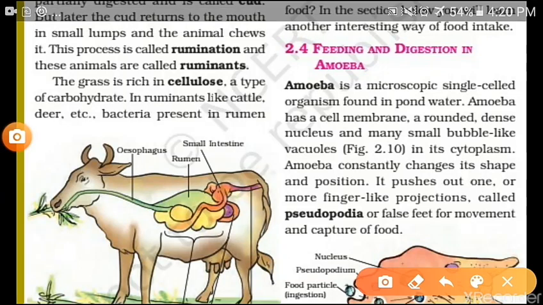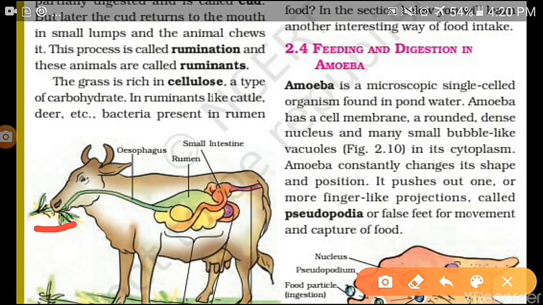Hello dear students, today we are going to discuss a very important topic of the chapter, that is digestion in ruminants and the small organisms called amoeba. Okay, first of all, let's understand the digestion in ruminants such as cows and buffaloes. Let's have a look at their digestive system.